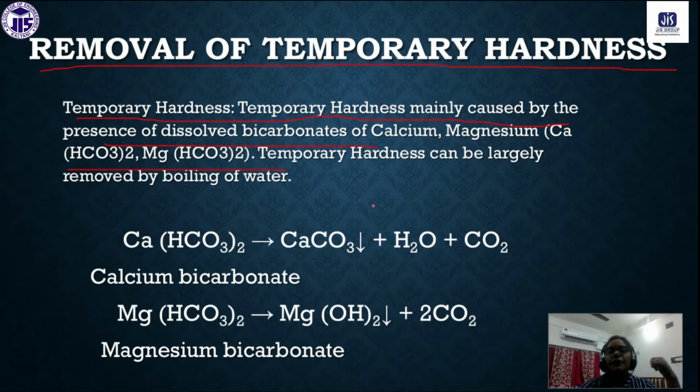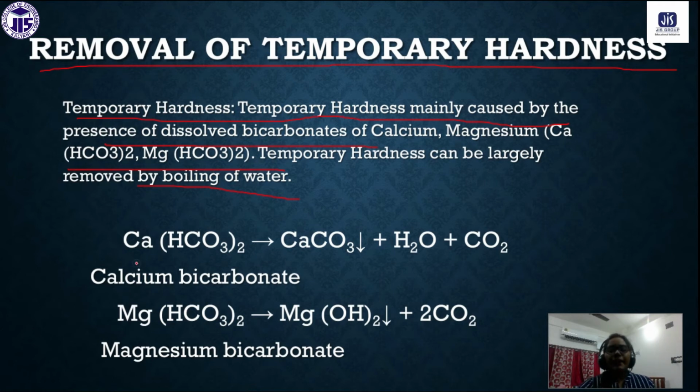And this temporary hardness can be removed very easily only by boiling the water. Only if we boil the water, all of these bicarbonates will be gone. Understand? So that is why the term we are using for this hardness is temporary hardness.